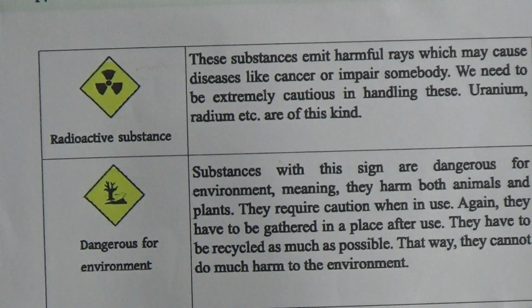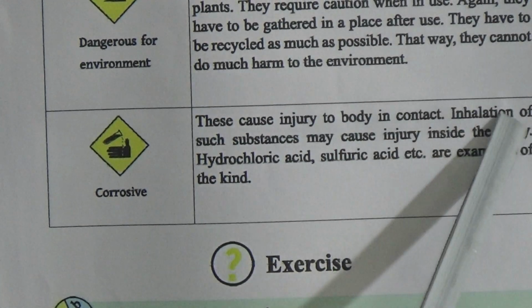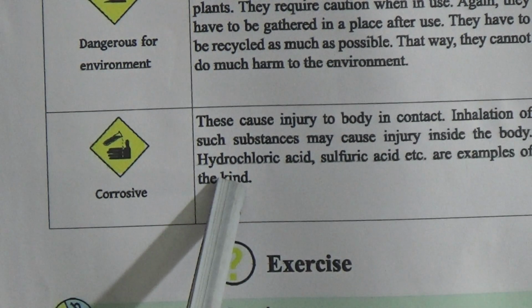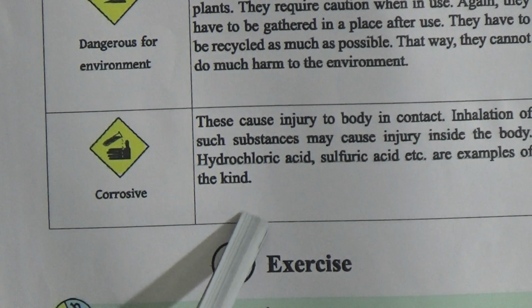Now come to corrosive substances. These cause injury to our body in contact. Inhalation of such substances may cause injury inside the body. Hydrochloric acid and sulfuric acid are examples of corrosive substances.